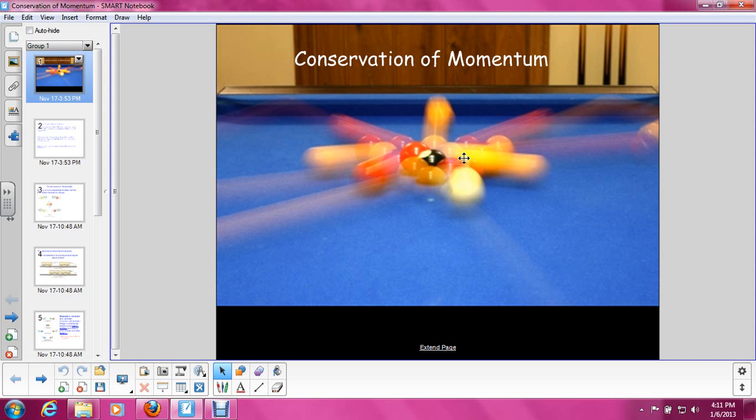Today we are going to talk about something called the conservation of momentum. A reminder that momentum is a quantity of motion. So if you're describing the motion of some object in terms of numbers, you are describing its momentum. And momentum is a vector, and that point will become very, very important in this lesson. So make sure you remember that momentum always includes not only a magnitude, but also a direction.